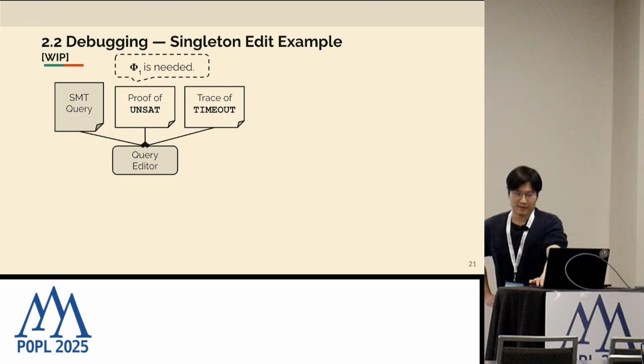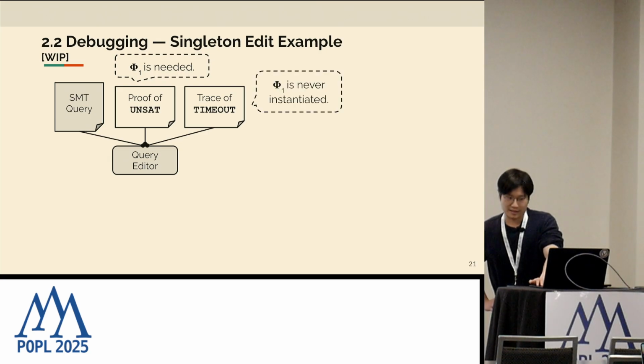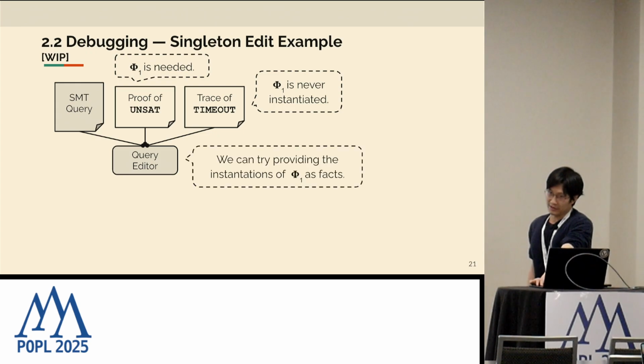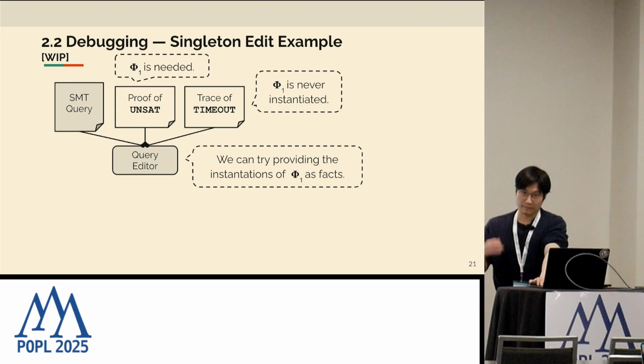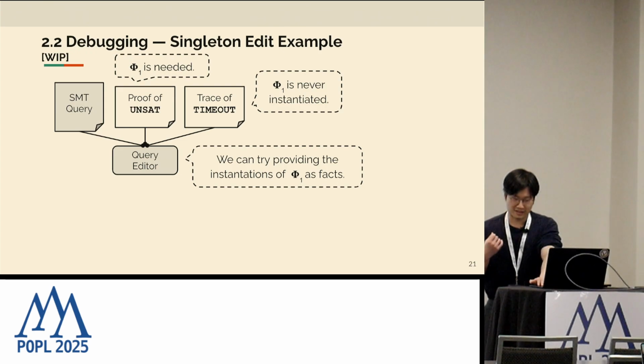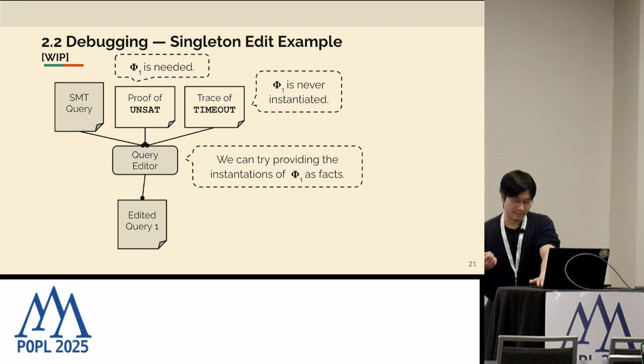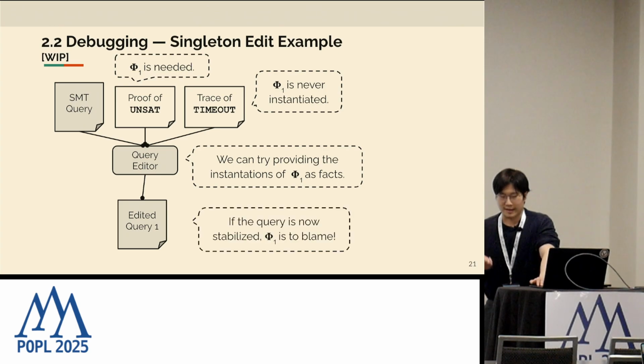In a similar fashion, let's say phi1 is needed in the proof, but it's never instantiated in our failure trace. It might be reasonable to suspect that the solver is missing key quantifier instantiations of phi1, which leads to the failure. So what we do in the editor here is try to provide the instantiations of phi1 as facts. Let's say we assert them, inserting them into the query. Again, if this query is not stabilized, that means phi1 is to be blamed.